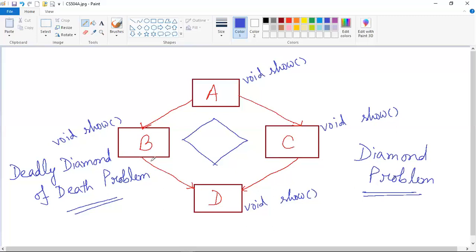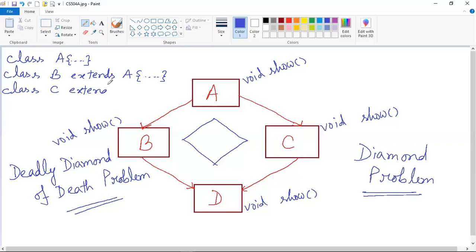Whenever you want to implement this kind of scenario in Java coding, it should look like this: for class A, the declaration should be normal, class A. For class B, the declaration should be class B extends A. For class C, class C extends A. This is hierarchical inheritance, which I have already shown you while explaining runtime polymorphism.